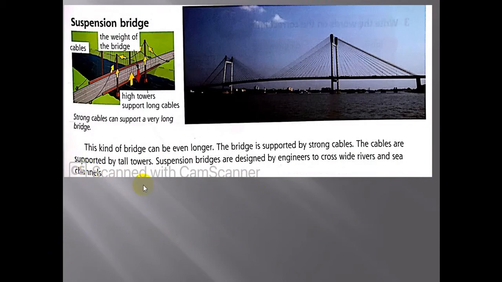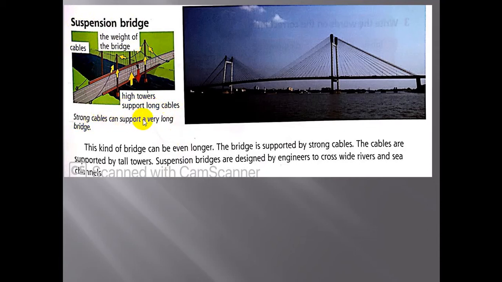Here we have last kind of bridge, suspension bridge. Okay? So now I'm going to read this paragraph. Okay? Listen carefully. Suspension bridge. Look at this picture before we start. Cables, the weight of the bridge, high towers support long cables.